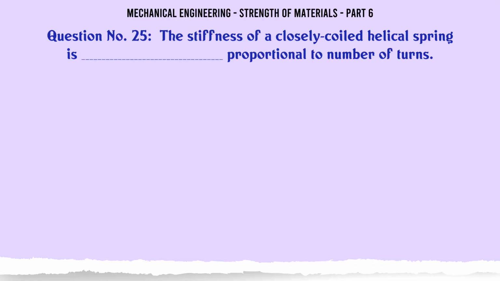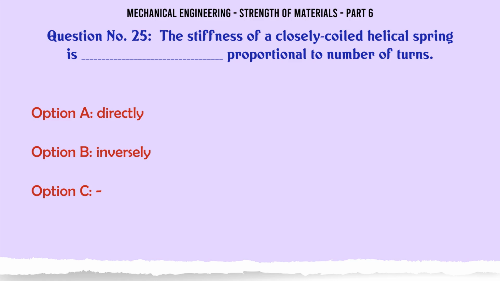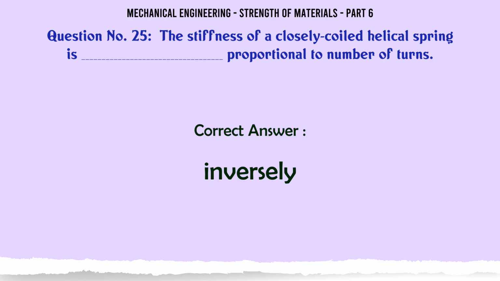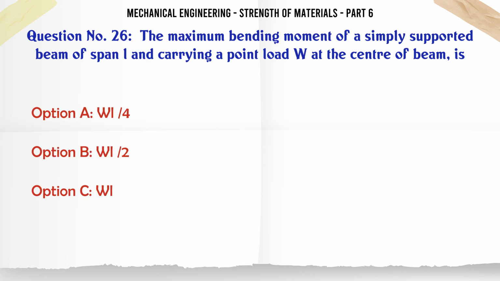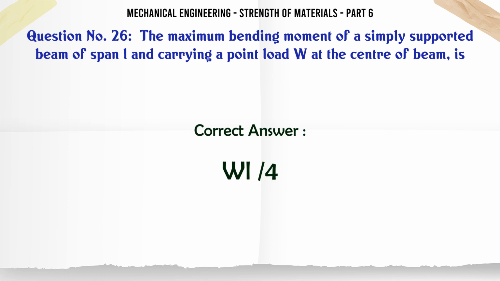The stiffness of a closely coiled helical spring is proportional to number of turns. A. Directly, B. Inversely. The correct answer is inversely. The maximum bending moment of a simply supported beam of span L and carrying a point load W at the center of beam is A. WL/4, B. WL/2, C. WL, D. WL/24. The correct answer is WL/4.